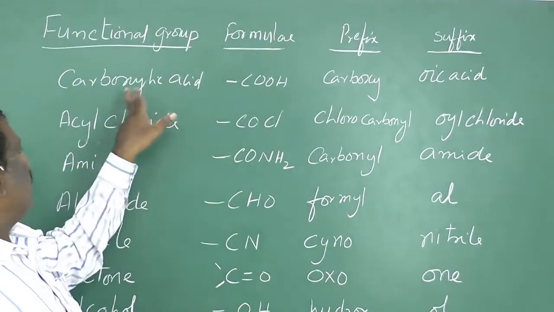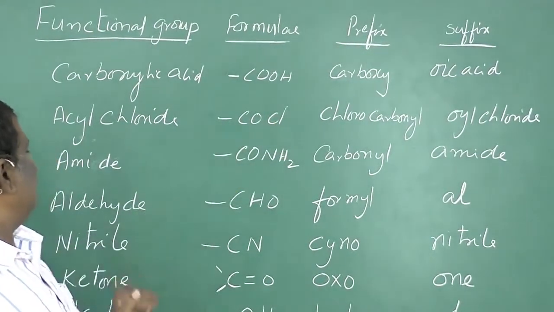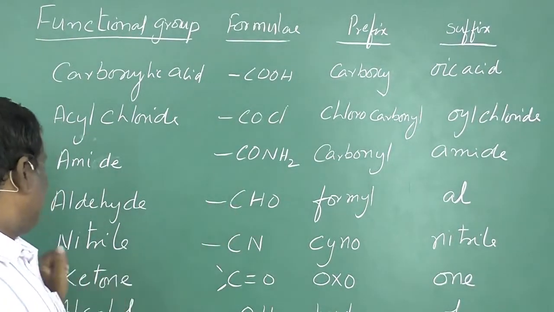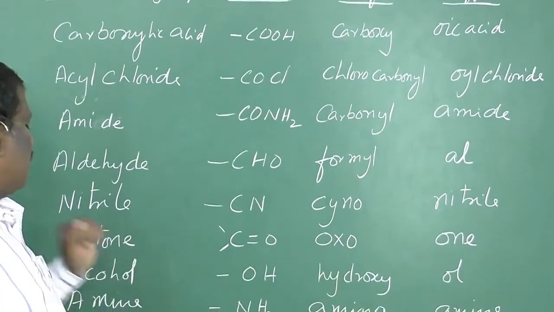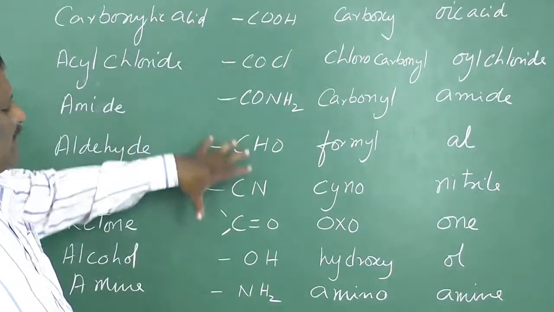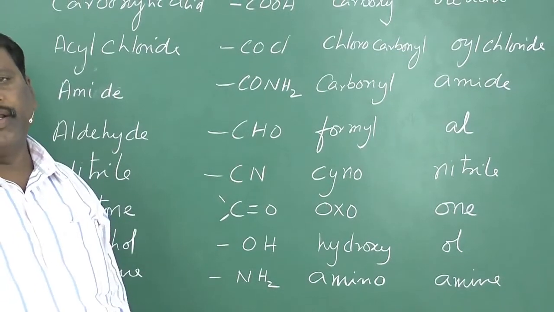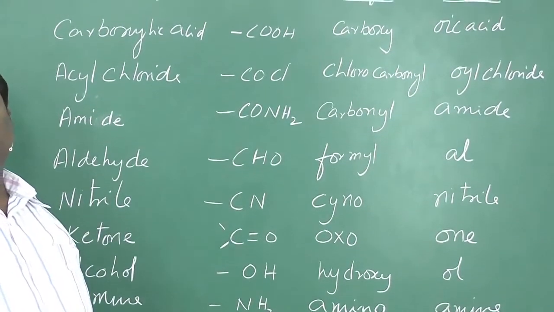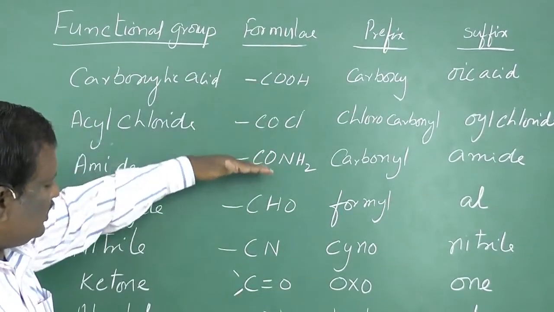So here we have carboxylic acids COOH, acyl chloride COCl, amide CONH2, aldehyde CHO, nitrile CN, ketones C=O, alcohols OH, amines NH2. These are the important functional groups, and I have given so many other functional groups also in your material. So this will be the sequential order.